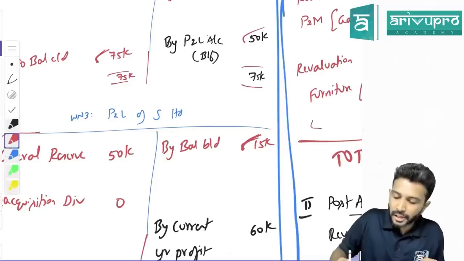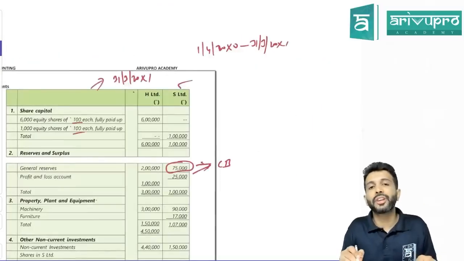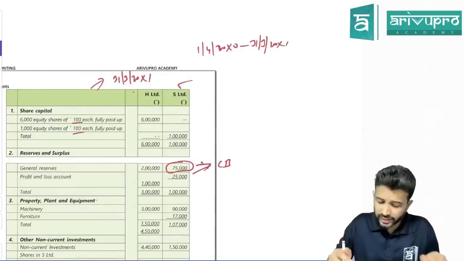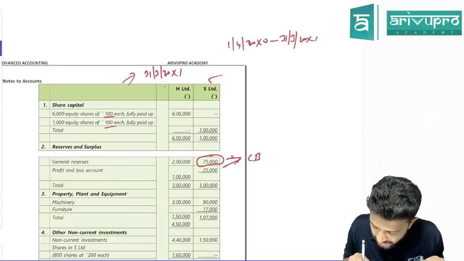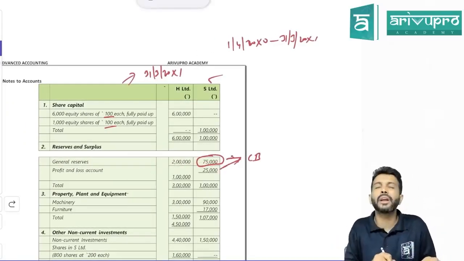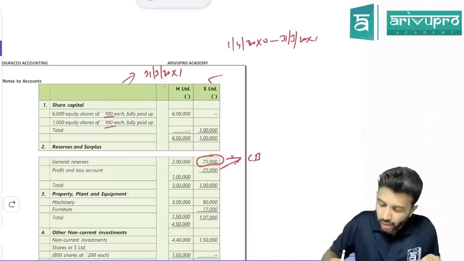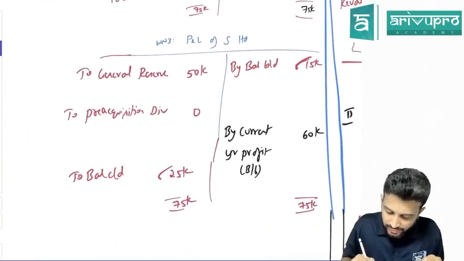Okay, G. Similarly, check, sir. Have they given balance sheet of subsidiary company? Yes. Balance sheet you prepare at year beginning or year ending? Year ending. So do you know P&L ka closing balance? Yes. How much is P&L of subsidiary company ka closing balance? 25,000. Where will that 25,000 come? On the debit side as to balance carried down. Yes, sir. 25,000. Agreed, sir.